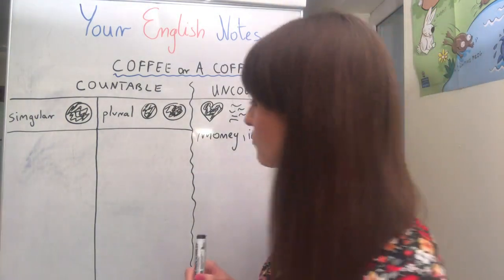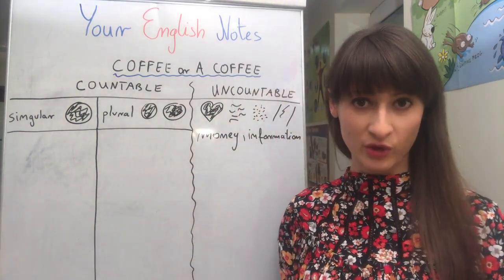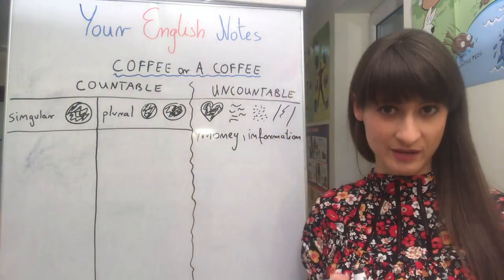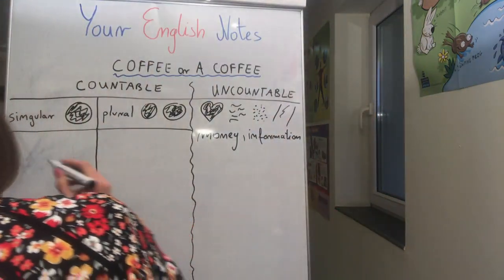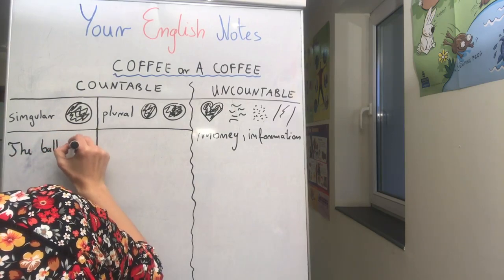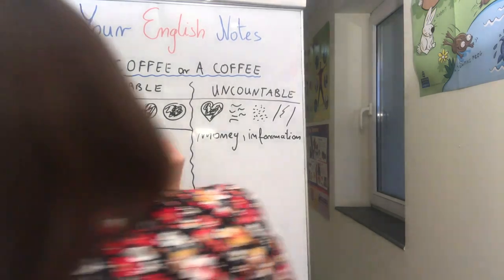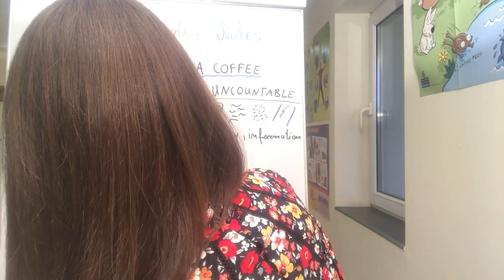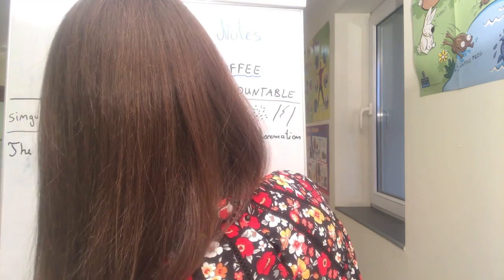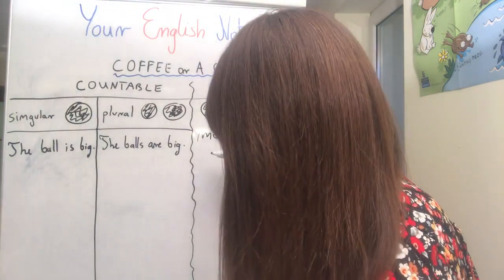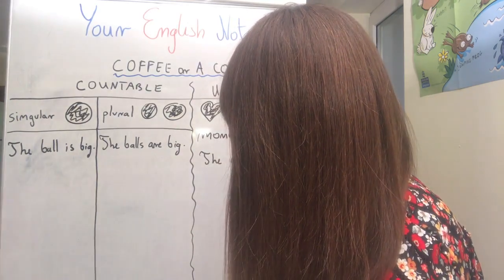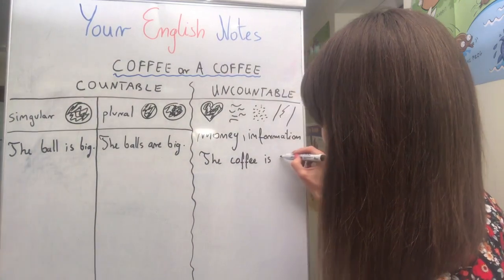So the first thing I would like you to remember is the form of the verb, which goes with countable and uncountable nouns. I will write some examples now, okay? For example, the ball is big, okay? And the balls are big, okay? And here we can write, for example, the coffee is cold,